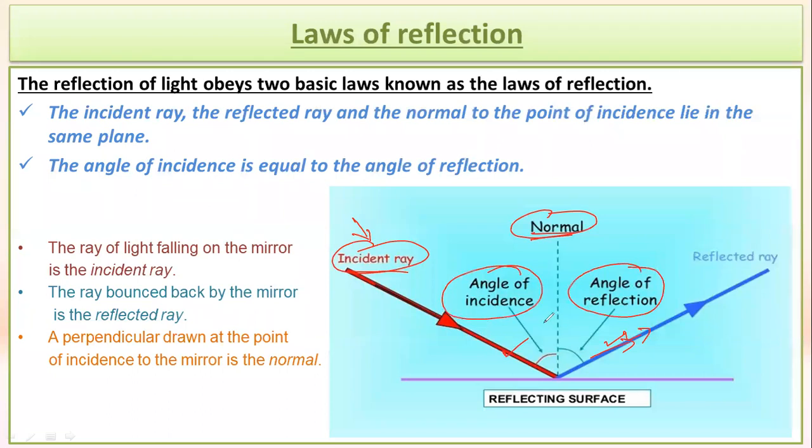The angle which forms between the normal and the incident ray is called the angle of incidence, and the angle which forms between the normal and the reflected ray is called the angle of reflection.